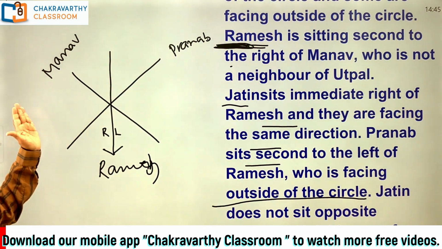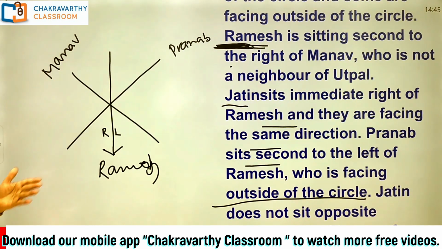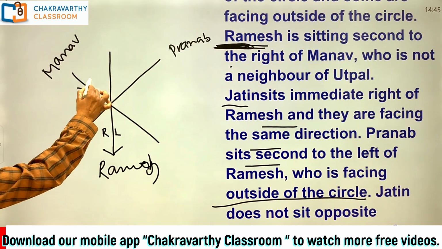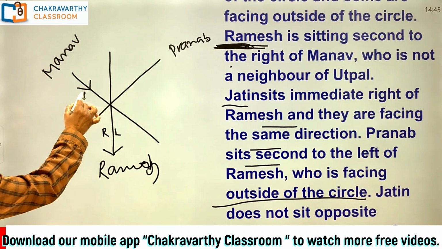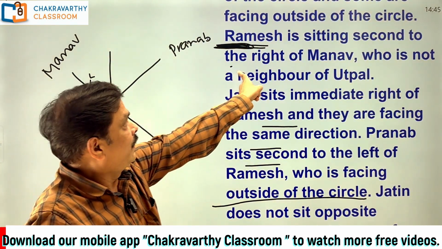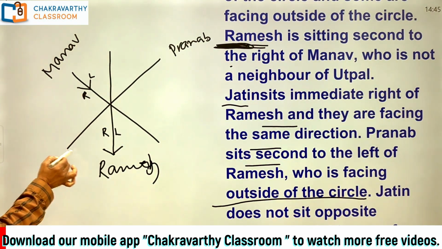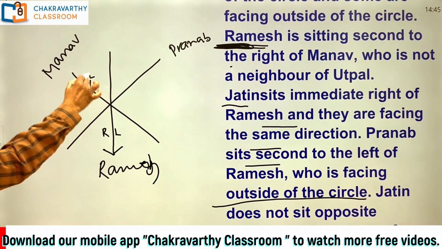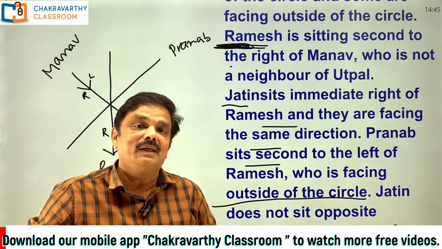Second to the right of Manav means, now you tell me, should Manav look outside or inside? Obviously that should be inside. Why is that so? If Manav is facing inside, this is the right side, this is the left side. According to the information here, Ramesh sits second to the right side of Manav, right side this one, 1, 2. That means Manav's position is confirmed as far as in which direction he is looking.